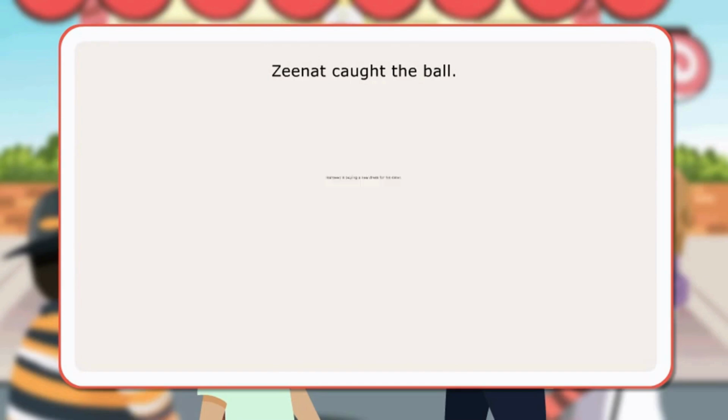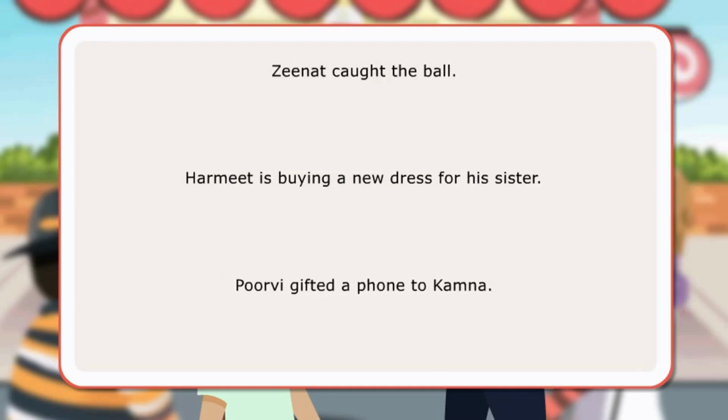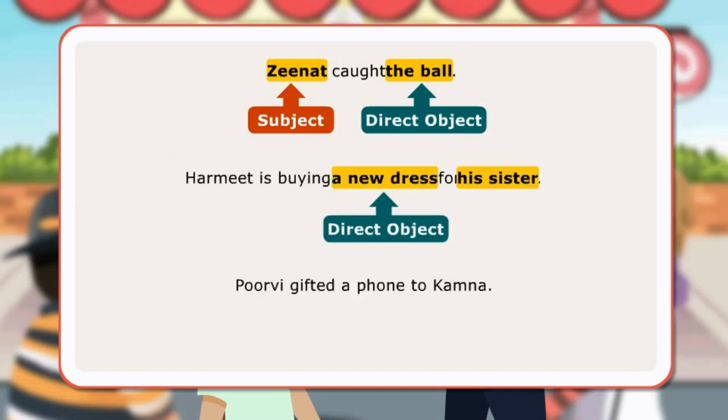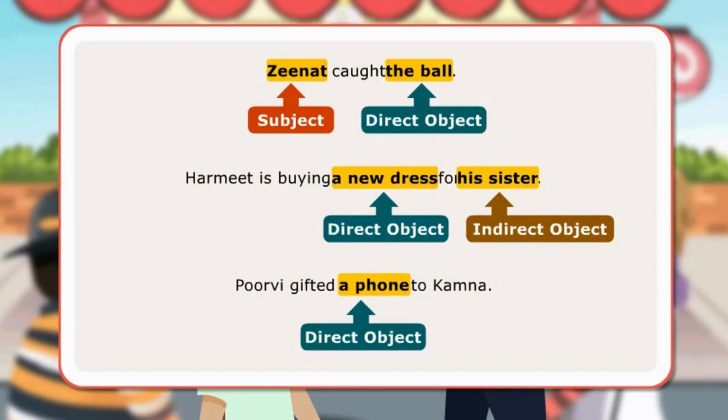Zeenat caught the ball. Harmeet is buying a new dress for his sister. Purvi gifted a phone to Kamna. In the first sentence, the ball is the direct object since it is the direct receiver of the action performed by the subject Zeenat. In the next sentence, a new dress is the direct object of the verb and his sister is the indirect object as it answers the question for whom. In the third sentence, a phone is the direct object as it answers the question what and Kamna is the indirect object as it answers the question for whom.